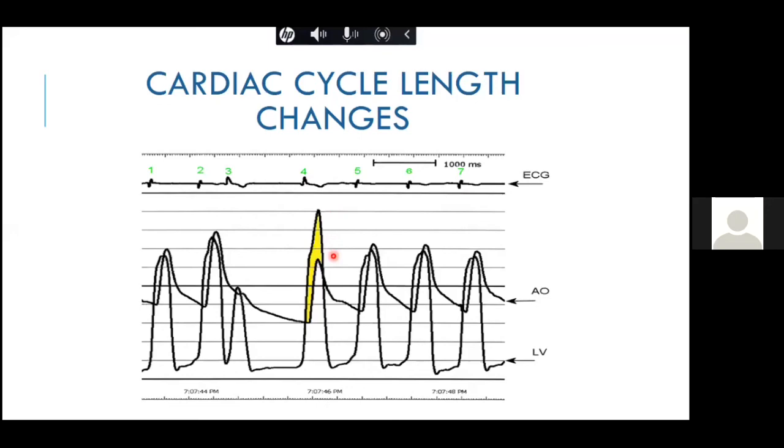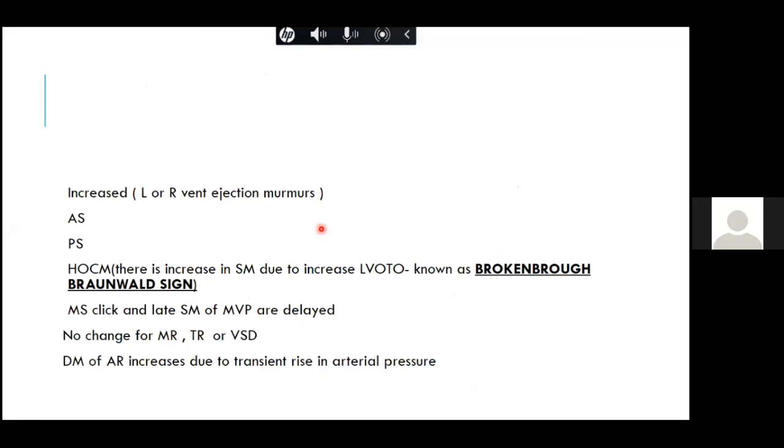That is known as the Brockenbrough-Braunwald-Morrow sign. So the Brockenbrough sign is the increase in the LV systolic pressure, decrease in aortic pressure, and increase in gradient between the LV and aorta. However, the pulse pressure reduces. The pulse pressure reduces. So that is the Brockenbrough-Braunwald-Morrow sign. This is something important to remember, even if they don't ask in your exam.